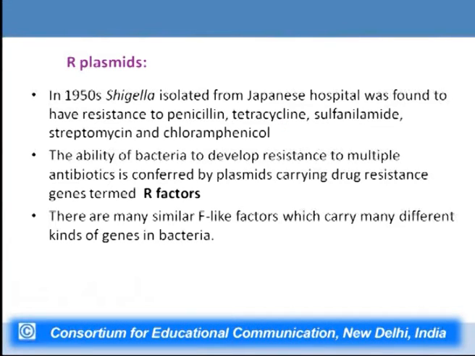There are other plasmids which also follow this type of route, like R plasmids, which are very essential for transferring plasmids which carry resistance factors, and this is leading to evolution of bacteria which are resistant to a large number of antibiotics. So this is how the conjugation process is brought about in prokaryotes.